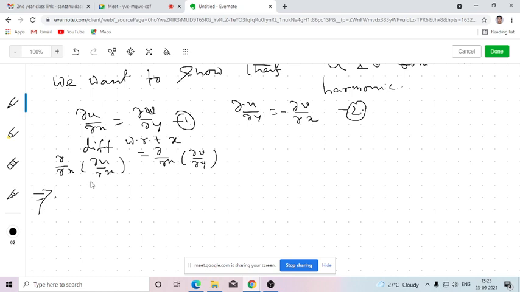Differentiating del u del x with respect to x gives the second-order partial derivative. What is the notation? Del 2u by del x squared. And here we are differentiating del v del y with respect to x, which gives del 2v by del x del y.